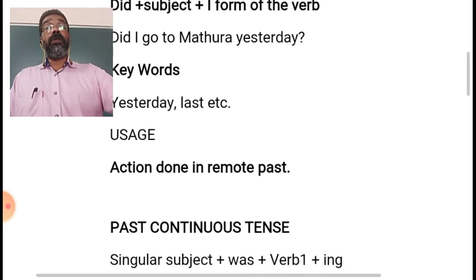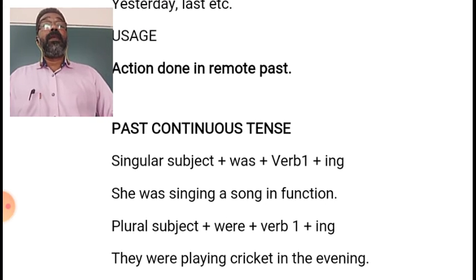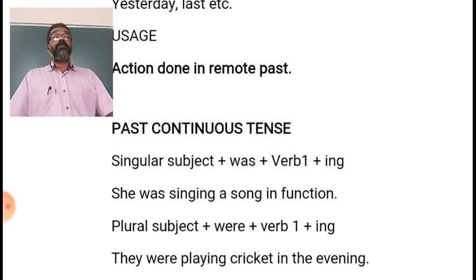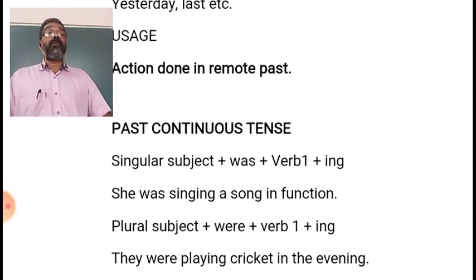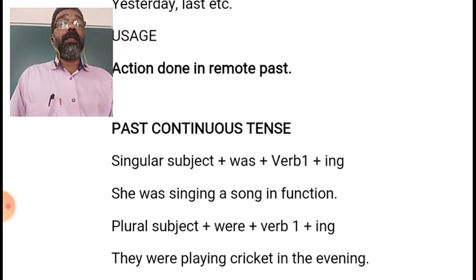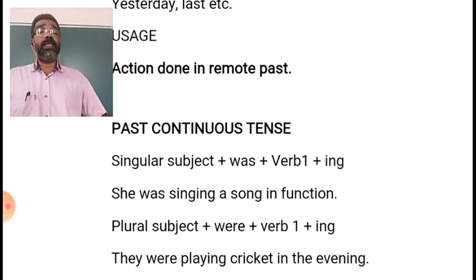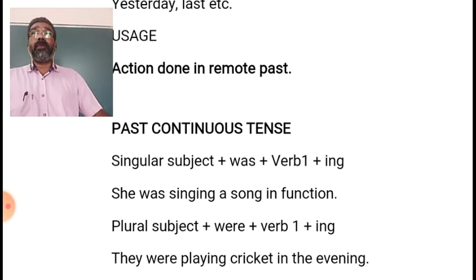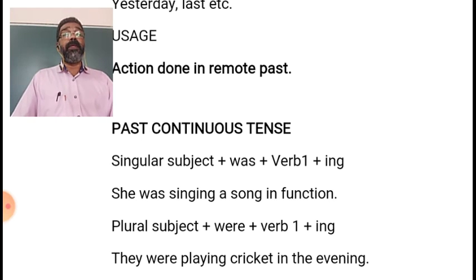Now, past continuous tense. Singular subject plus was plus verb 1 plus ing. If the subject is singular, then the helping verb was will be used, then the ing form of the verb. She was singing a song in the function.